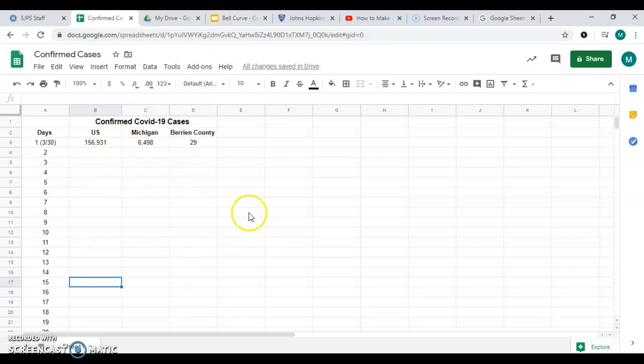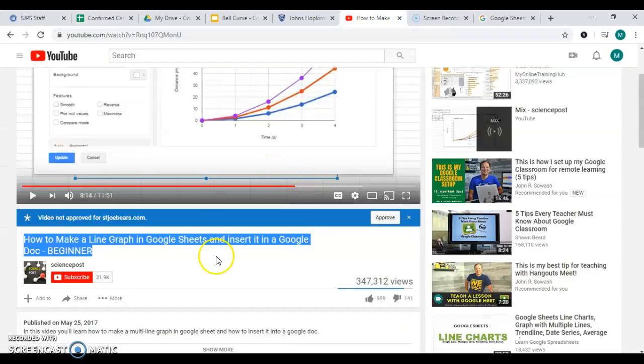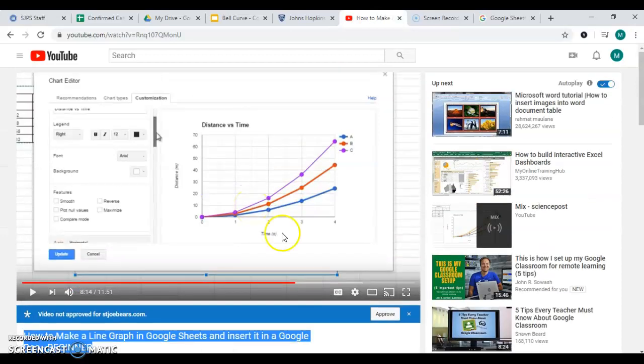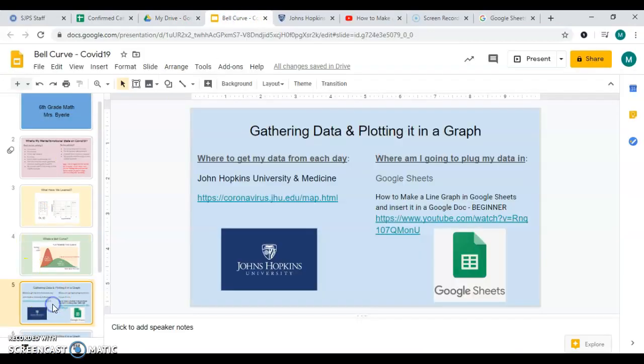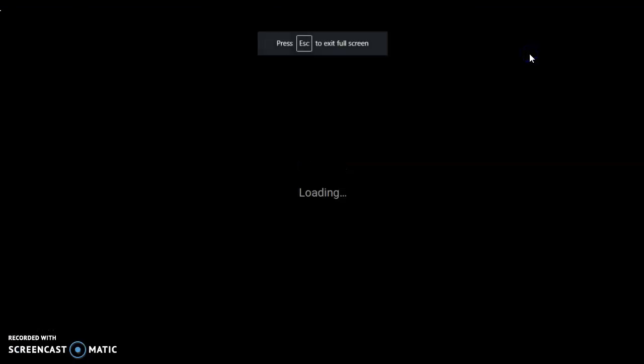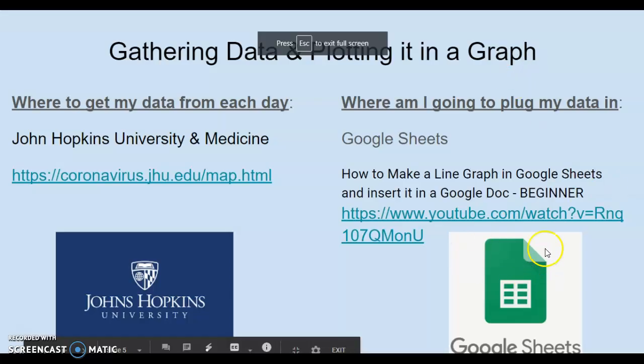Now, there are some really good options available for you to turn these into a chart. So down the road, you're going to make these and turn it into an actual bell curve using a chart. If you look over here, it says insert chart. There's a way to do this, and this is a really good website. I just Googled it and found it on YouTube, and I've already put it into my bell curve presentation for you. Right here, I have it in there.